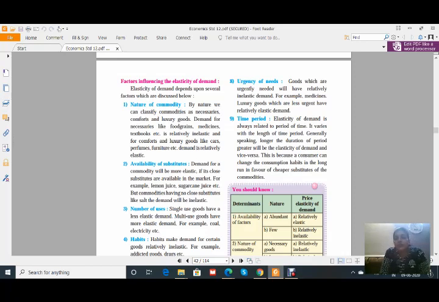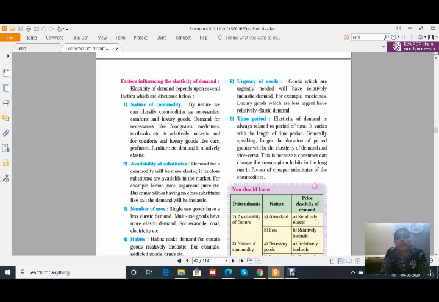Therefore, the demand for luxury goods is relatively elastic and demand for necessaries is relatively inelastic. If a question asks you to give reasons, you have to write this reason.